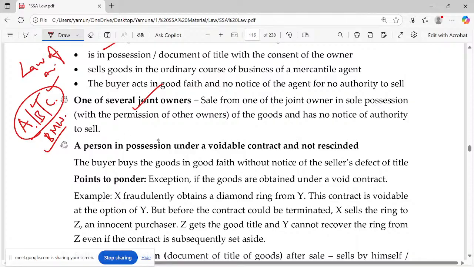A person in possession under a voidable contract and not rescinded. Beautiful point. A person in possession under a voidable contract. See, what do you mean by voidable contract? Try to recall all the provisions we discussed in the Indian Contract Act. What do you mean by voidable? It is valid until it is proven not valid, and then it becomes void. So, a person is having possession and that contract is a voidable contract, he has the option to rescind it.